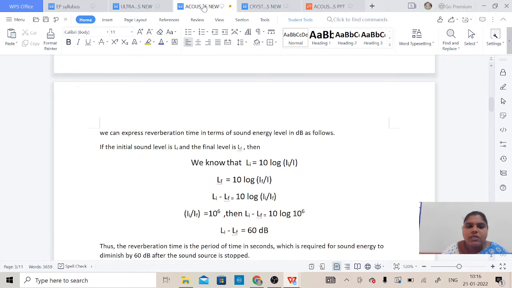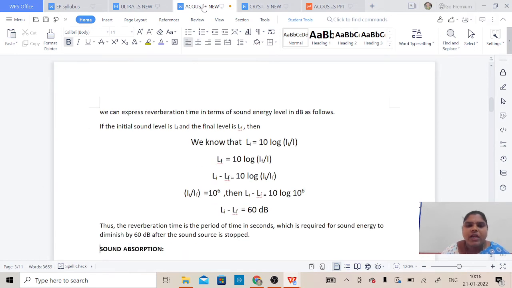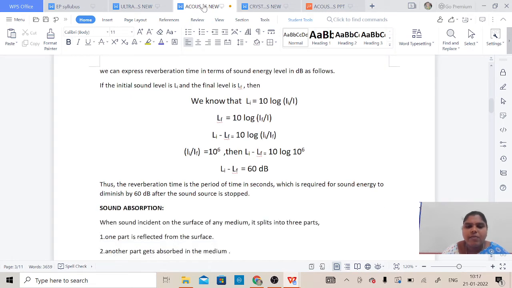We can express reverberation time in terms of sound energy level, that is in decibels, as follows. If the initial sound level is Li and the final level is Lf, then see what's happening. We know that L equals 10 log of I by I0, sorry, of the intensity.